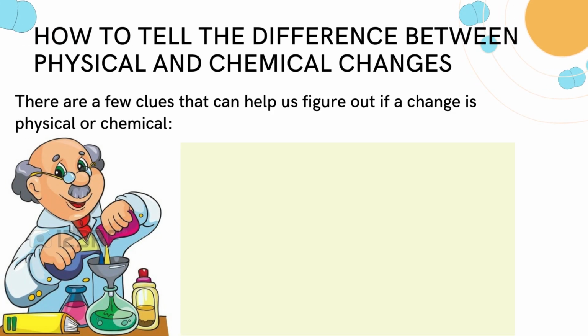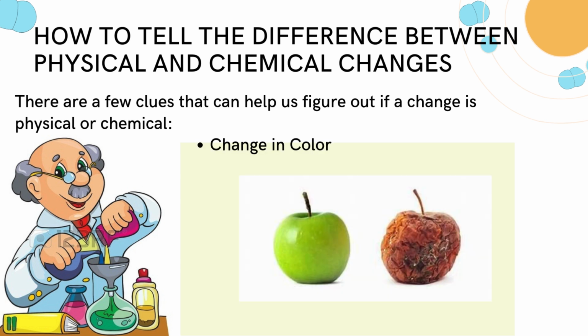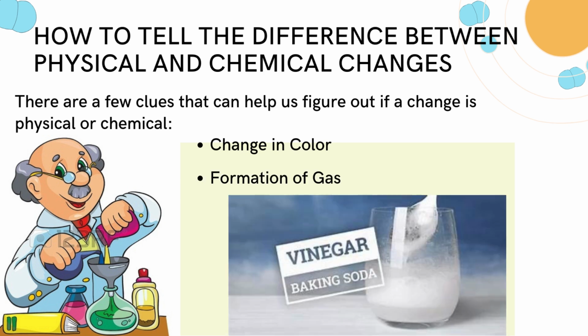There are a few clues that can help us figure out if a change is physical or chemical. Change in color. If something changes color, it might be a chemical change. For example, when a fruit rots, it changes color because of chemical reactions inside. Formation of gas. If bubbles or gas form when substances are mixed, this is usually a sign of a chemical change. Think of vinegar and baking soda. They react to form bubbles of carbon dioxide gas.